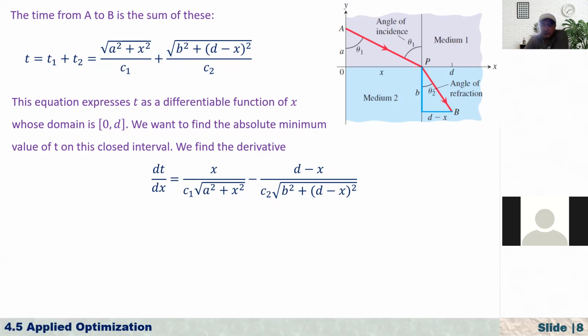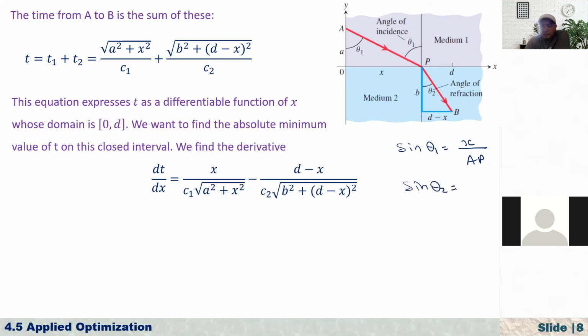How? If you look at this right angle triangle in the first medium, by using trigonometric ratios, what is sine of theta 1? Sine of theta 1 is equal to the opposite side over the hypotenuse. That is X over AP. And in the second one, what is sine of theta 2?